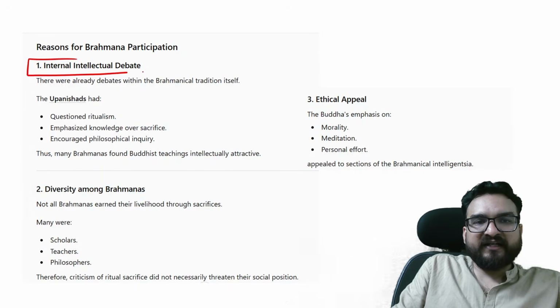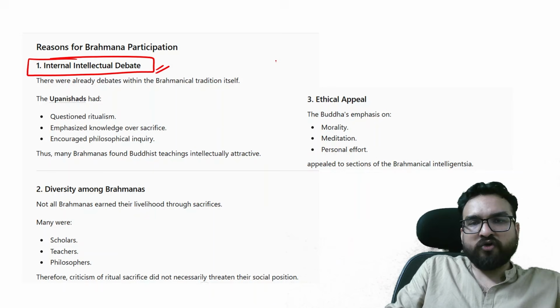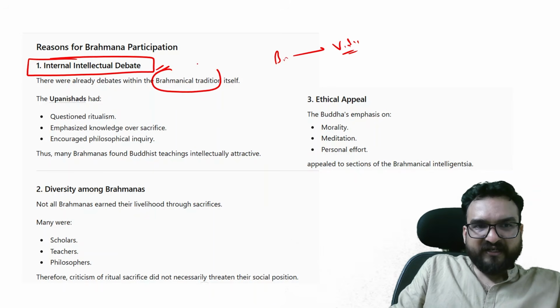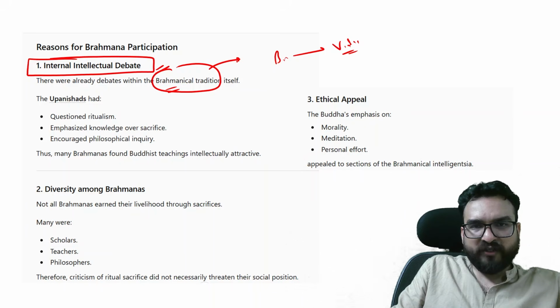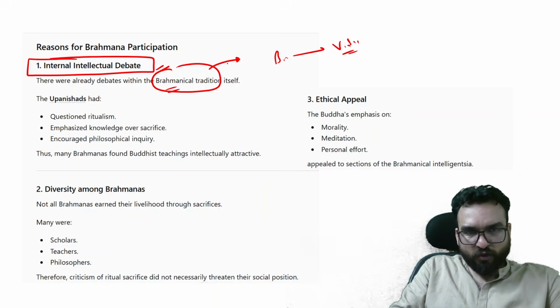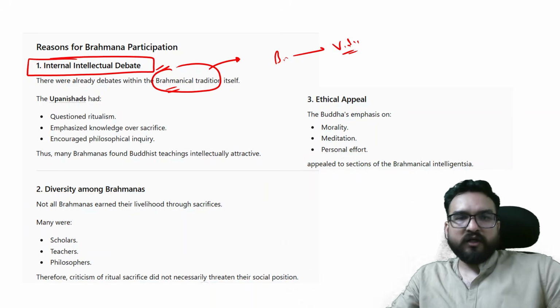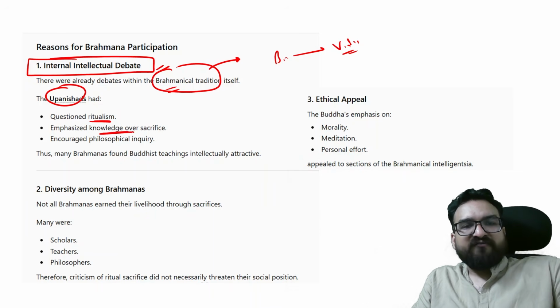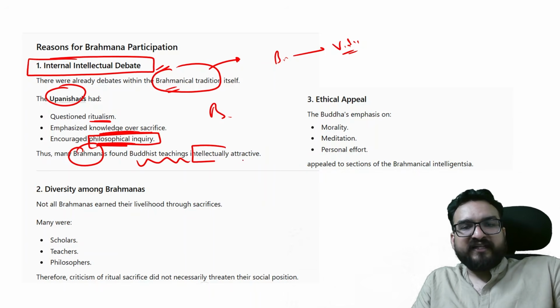Because of internal intellectual debate, because all Brahmins were not related to Vedic sacrifices. Some Brahmanical traditions, you will be finding, were more inclined towards philosophy, right? They were automatically under the Upanishads, questioning ritualism, emphasizing knowledge over sacrifice, and encouraging philosophical inquiry, which Buddha was doing. So many Brahmins found Buddhist teachings intellectually attractive.